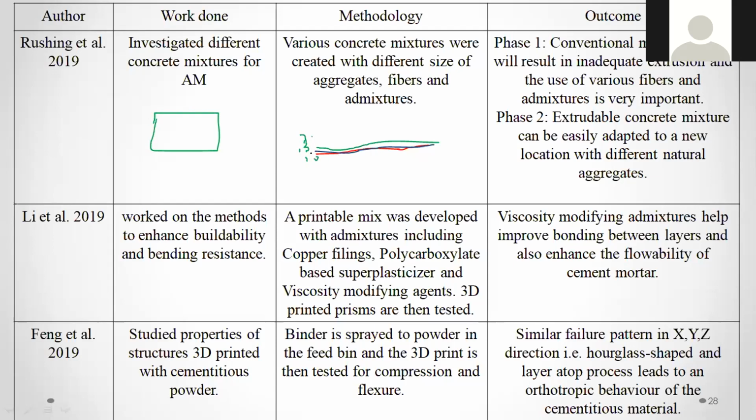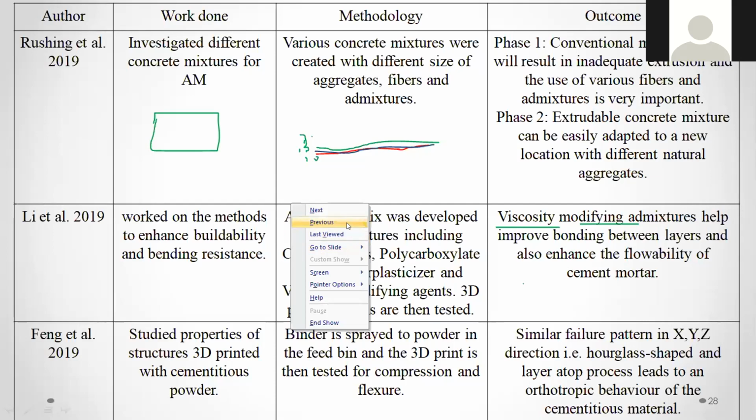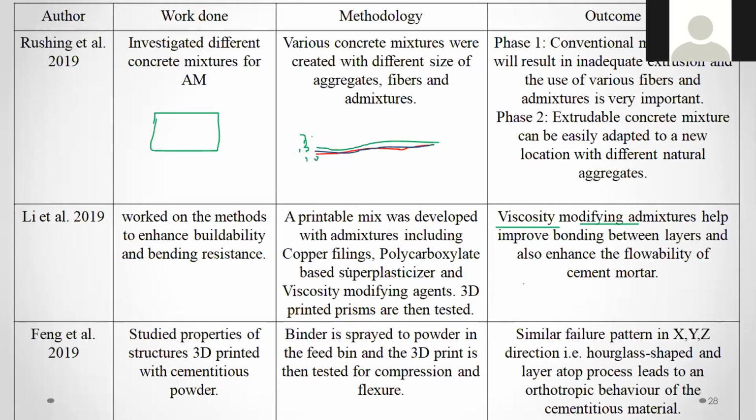It's not so easy to check the stability and the bonding. This researcher has done it, and he has shown that viscosity modifying admixtures help improve the bonding between the layers. See, this viscosity modifier is used to achieve the bonding between the layers and also enhance the flowability of the cement mortar. That is one thing he has used.